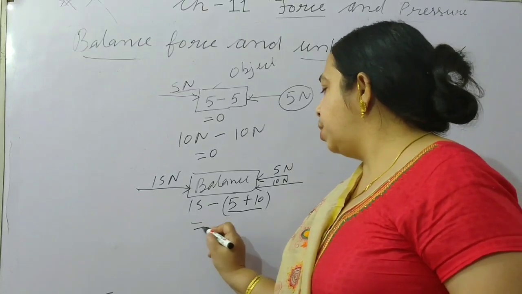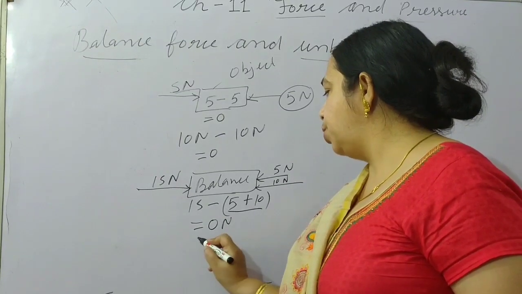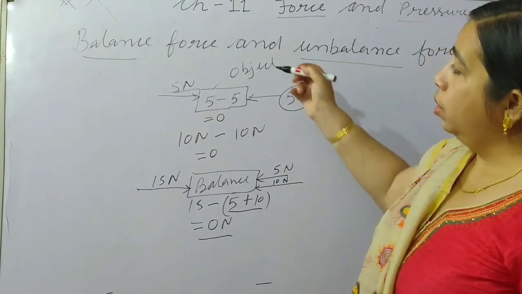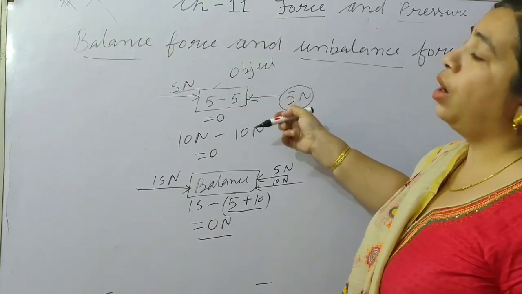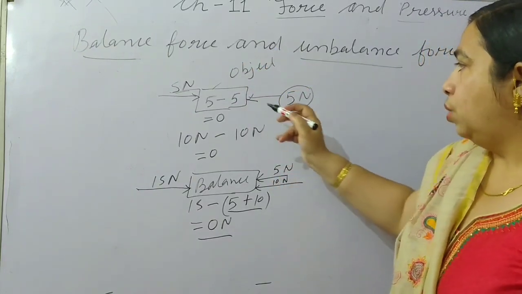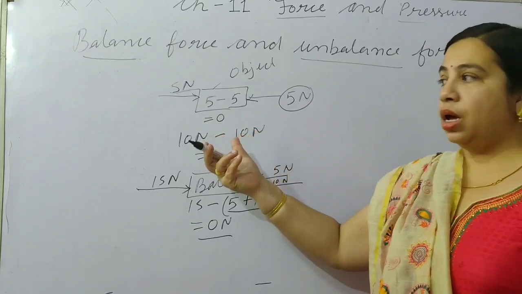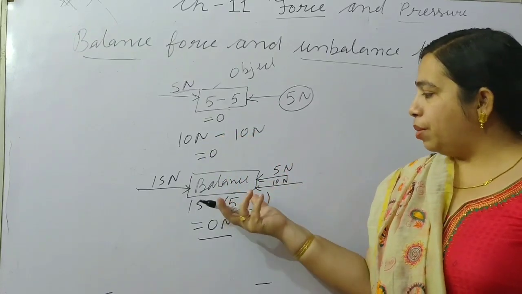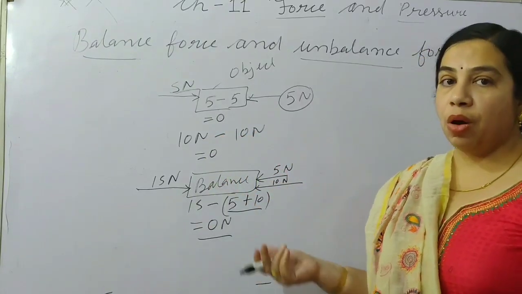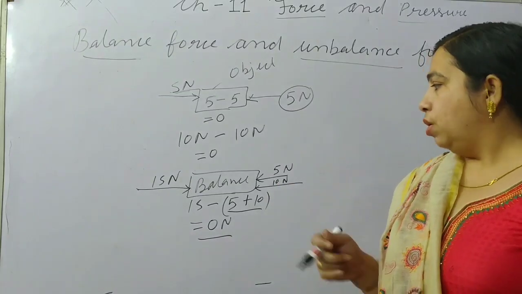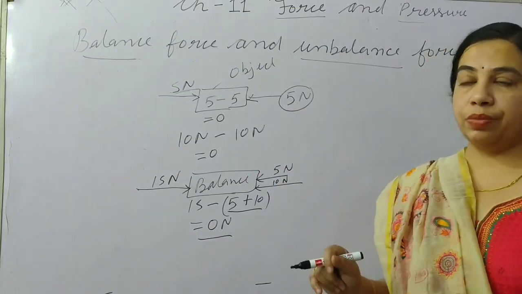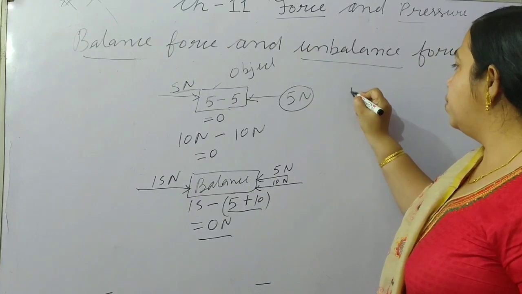So the net force will be 0 Newton. In this way, there will be balanced force on an object when two or more forces are in opposite directions, but their magnitude is equal, meaning the amount of force is equal from both directions. And now unbalanced force.